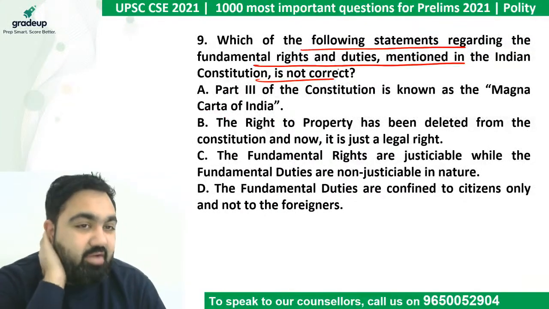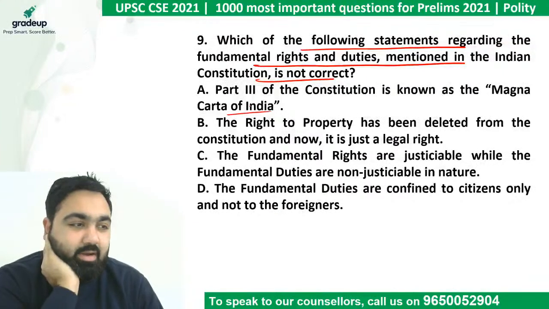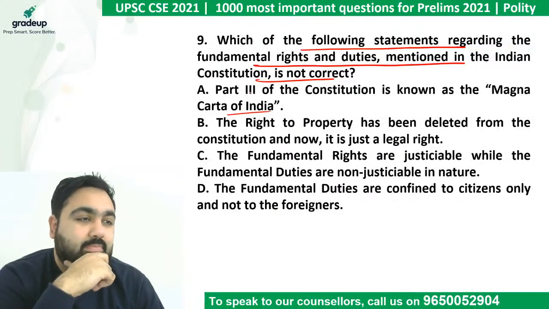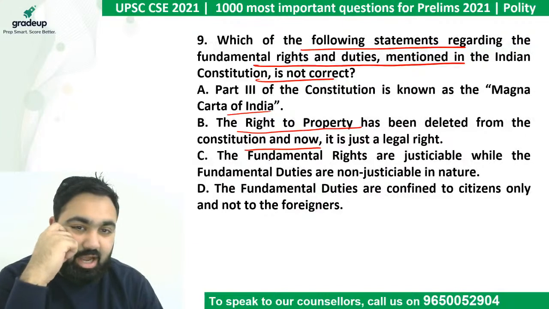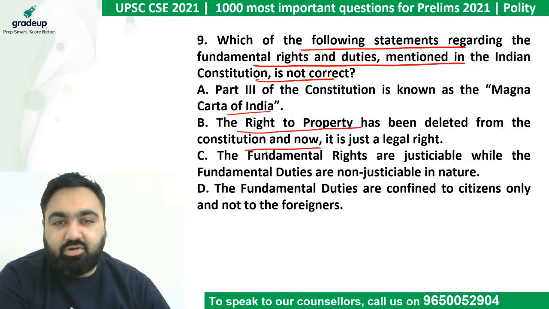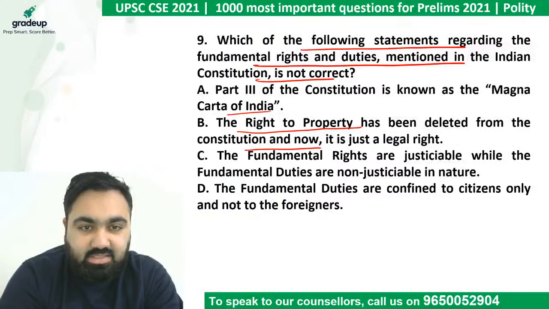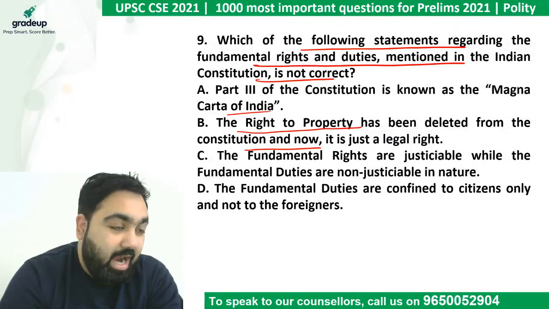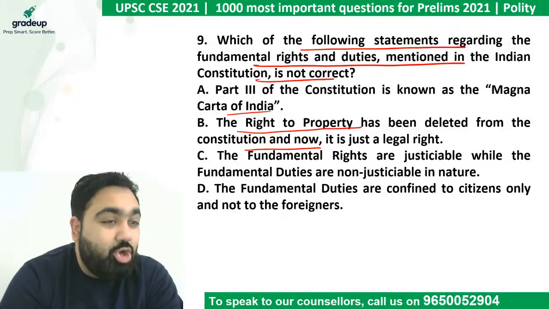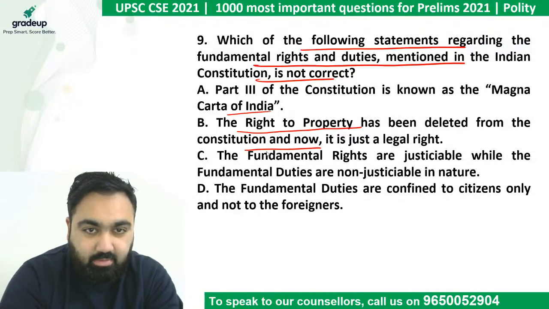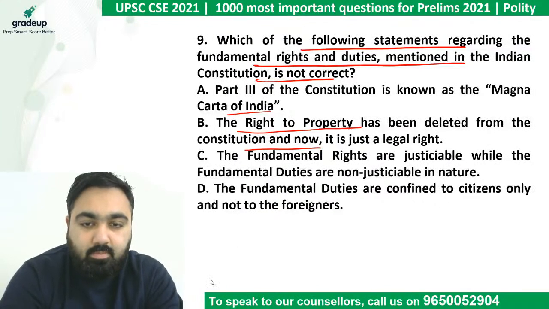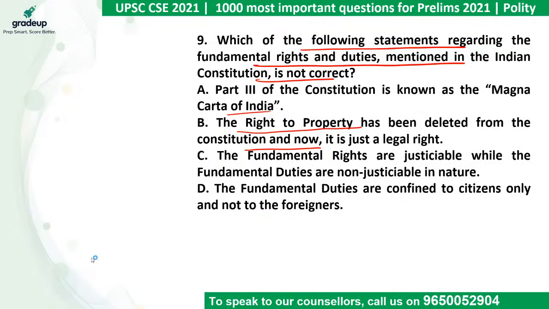Number 1, Part 3 of the Constitution is called the Magna Carta of India. Number 2, right to property has been deleted from the Constitution. It is just a legal right now. Read the 4 statements and then give me the correct answer. Dark Lord, in the last question, I had to tell which of these is not correct. The second statement was correct because they are non-justiciable. Let's see if you can answer.